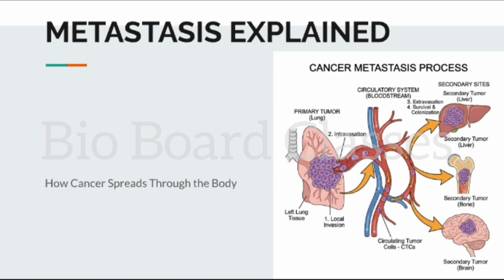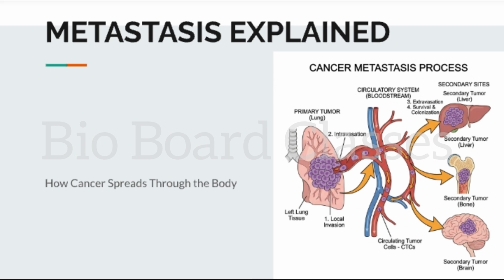Cancer becomes truly dangerous not when it forms a tumor but when it spreads. This process of spreading from one part of the body to another is called metastasis, and it is responsible for the majority of cancer related deaths worldwide. Welcome to Biotechnology classes. In this video, we will explore exactly how cancer cells escape from a primary tumor, travel through the body, and establish new tumors in distant organs.